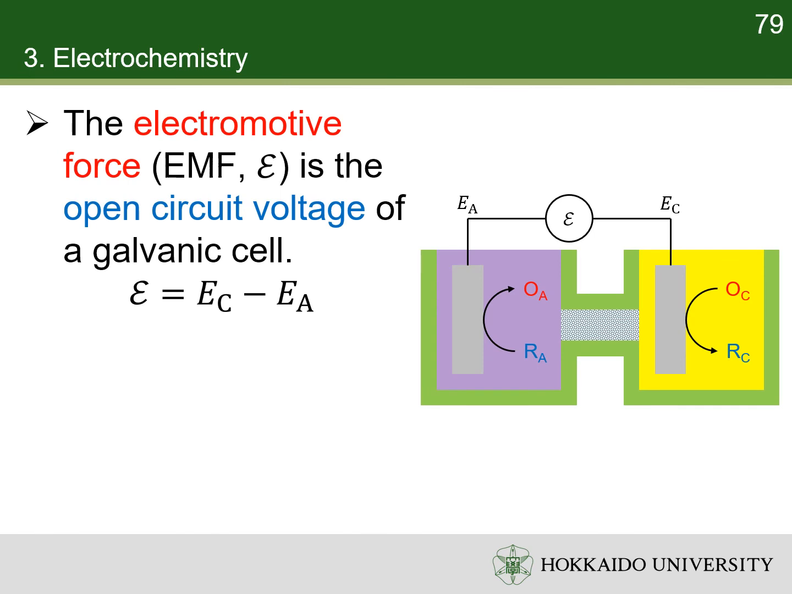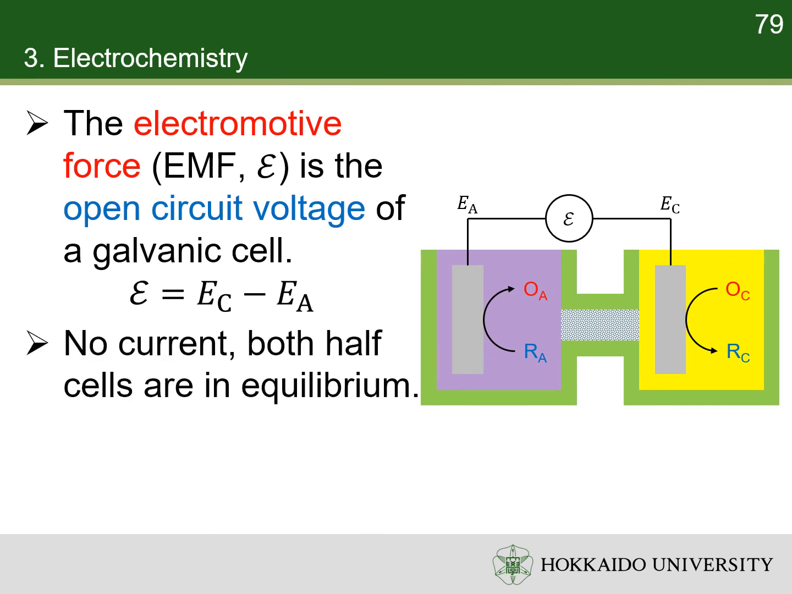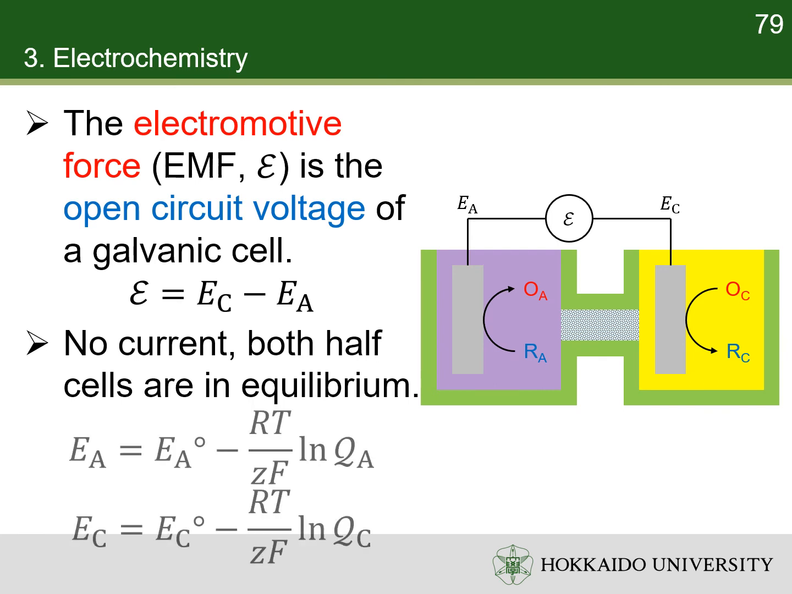The electromotive force is the open circuit voltage of a galvanic cell. Since there is no current, both half reactions are in equilibrium. Both electrode potentials can be expressed by Nernst equation. The difference between them is the electromotive force.